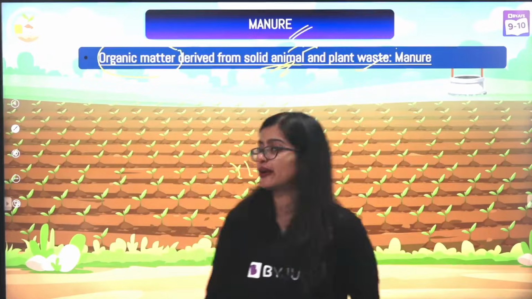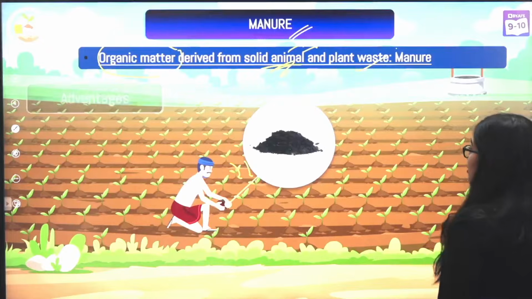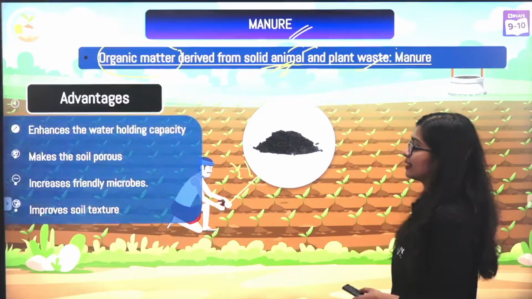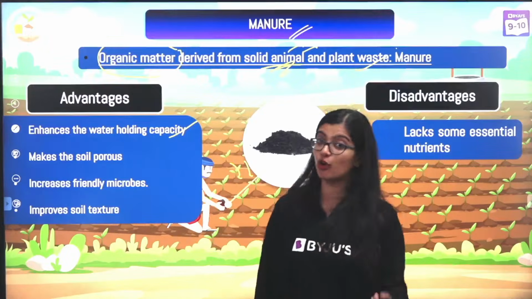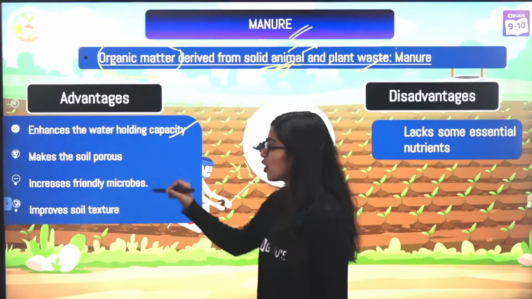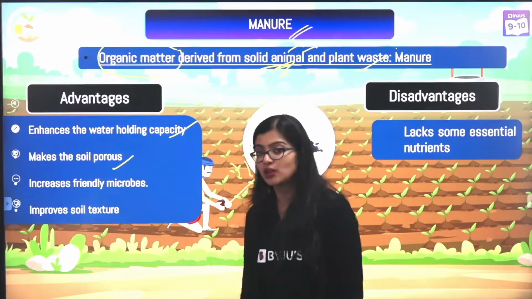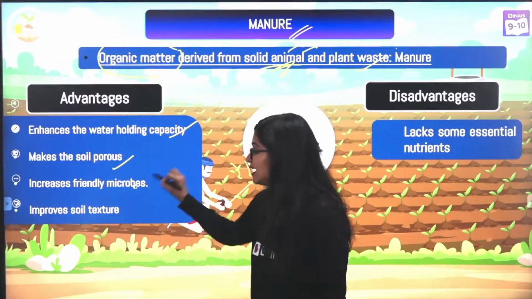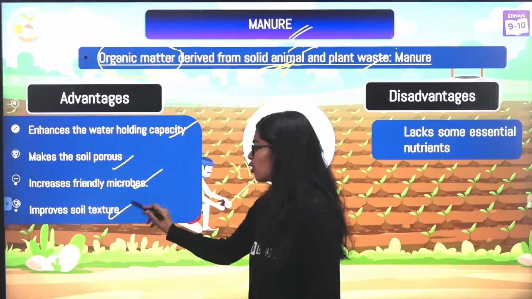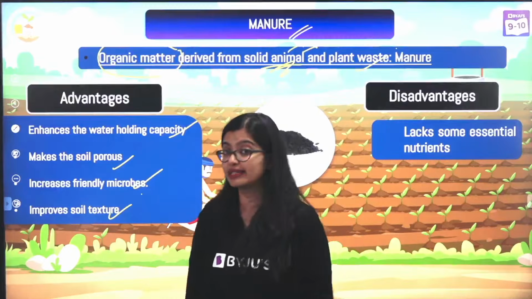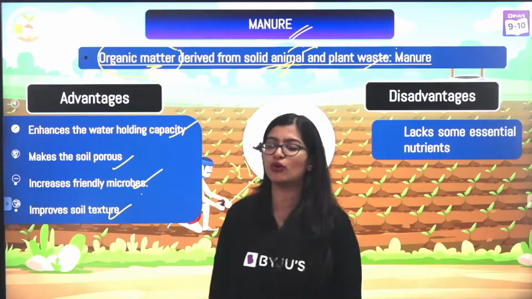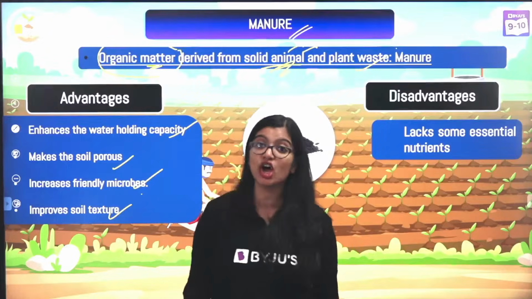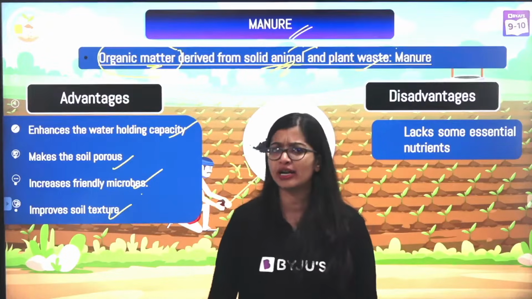All right, okay. So now, of course, if you see manure, there are certain advantages, right? They enhance the water holding capacity, which means more amount of water can be retained in the soil, makes it porous also, so that water can be present. It is increasing friendly microbes, and of course, it improves soil texture. And more importantly, because it's got from organic matter, which is of course obtained from living organisms, it is very eco-friendly also.